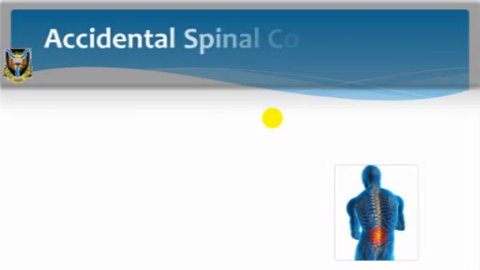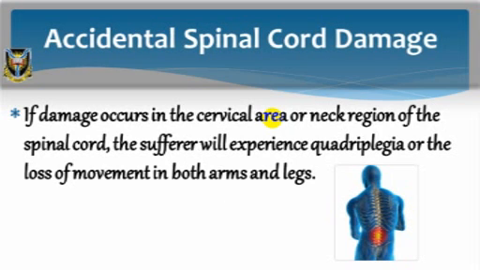Accidental spinal cord damage. The spinal cord may be accidentally damaged when the protective vertebrae surrounding the cord are broken and compressed or sever the cord itself. This tragic accident generally results in permanent paralysis of the muscles served by neurons below the level of damage.